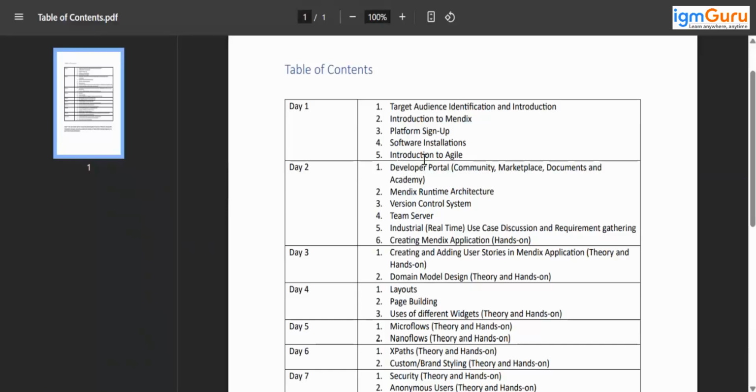Okay. You have already been using Studio Pro, right? Mendix Studio. Yeah. So, software installation. Which version? I have 10.20. Can we use that? Yeah, we use whatever version you recommend. Okay, you can download 10.20 and install it. Then you have already used Agile. How about this community, marketplace, documents, and Academy?